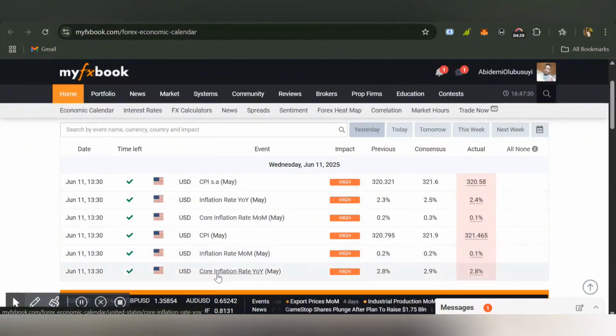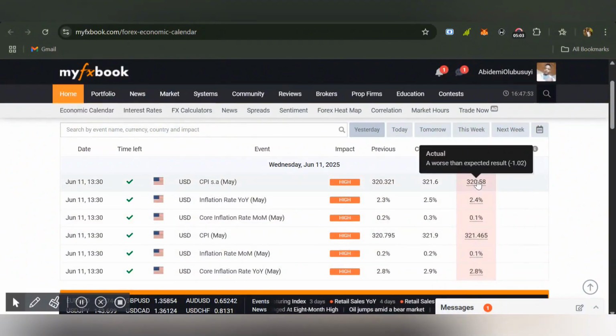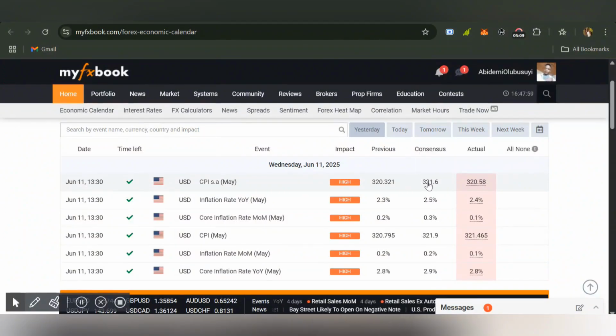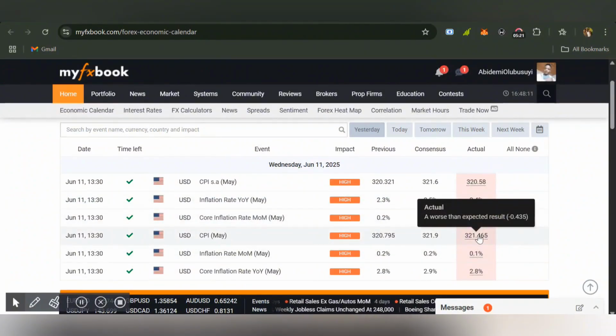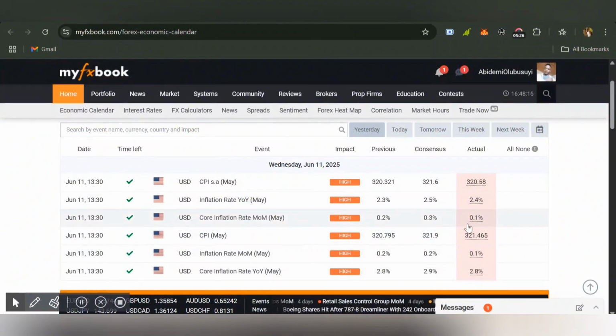We also see the inflation rate here at 0.1%. This also means that USD is presently weak. You see, this is an eye news. I only trade eye news. Just coming over to this actual here, this gave a minus 0.1 of the expected results. This one gives 0.1% minus 0.1% of the expected results. This fell minus 0.2%. This one minus 0.4%. So all the results here were just giving minus, minus. So the strength of USD yesterday was very weak.